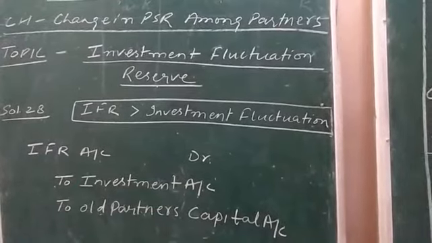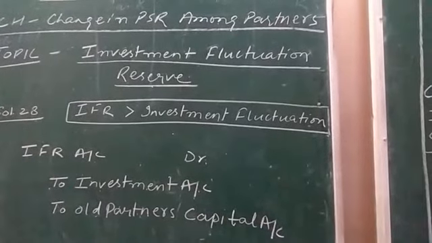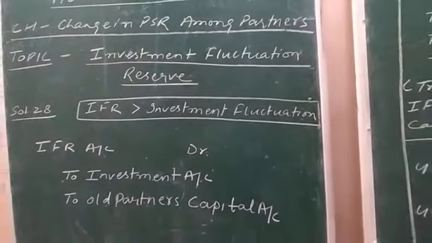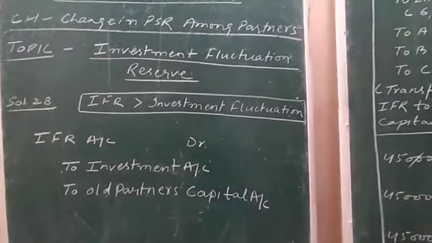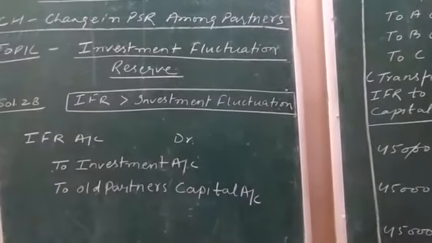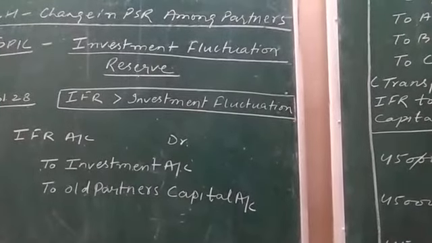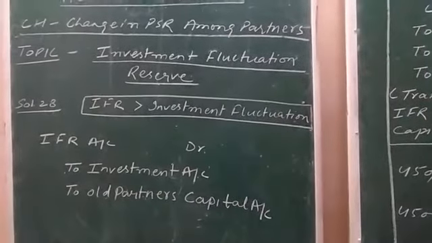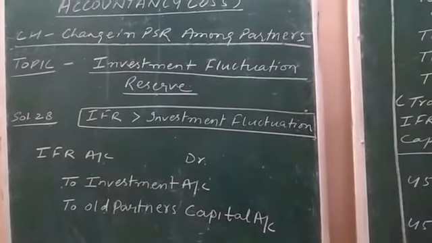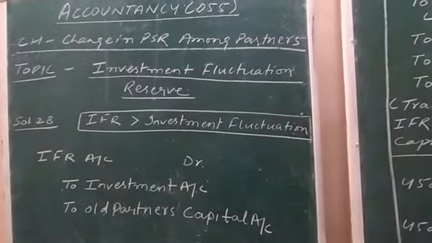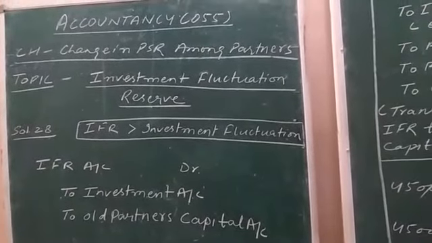Previously, whatever the old partners' profit sharing ratio was, it is known as the old profit sharing ratio, right? We need not consider here the new profit sharing ratio. Here the old partners are A, B and C, and their old profit sharing ratio is 4:3:2. Okay.